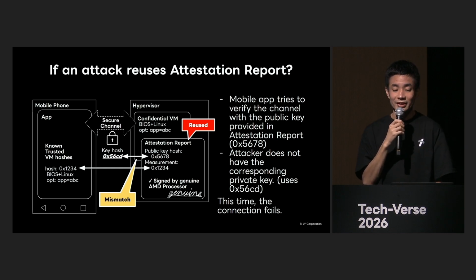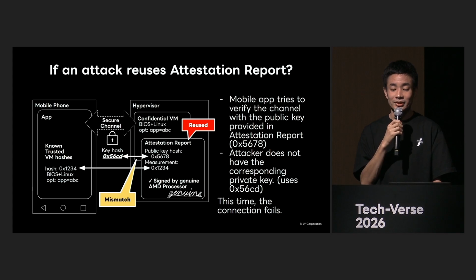The third scenario is when an attacker attempts to impersonate a server using an attestation report legitimately received from a confidential VM. In this case, the attestation report itself will pass validation as a legitimate report, and the measurement will also be correctly listed. However, the smartphone app will attempt to establish a secure channel using the public key of the real VM that issued this attestation report.